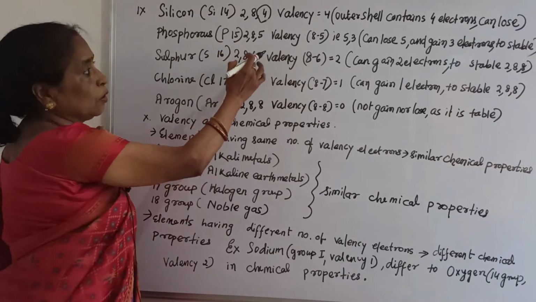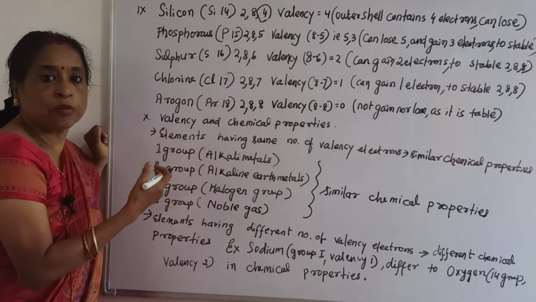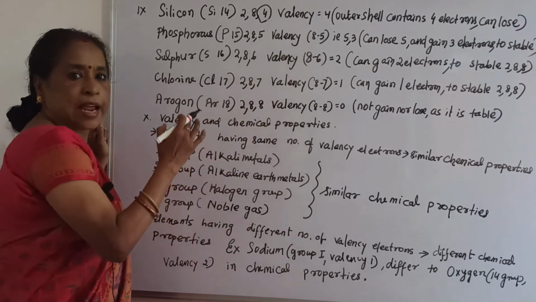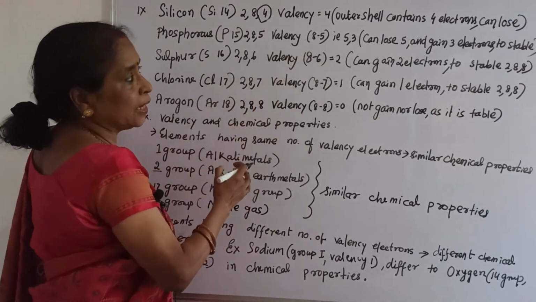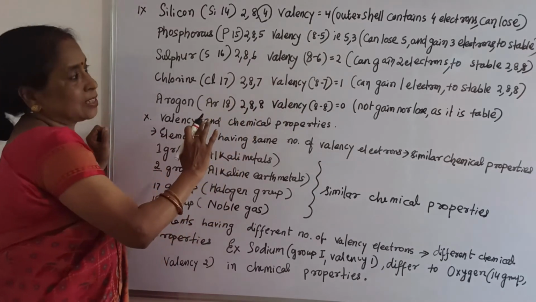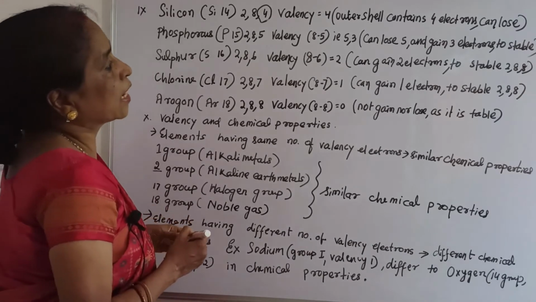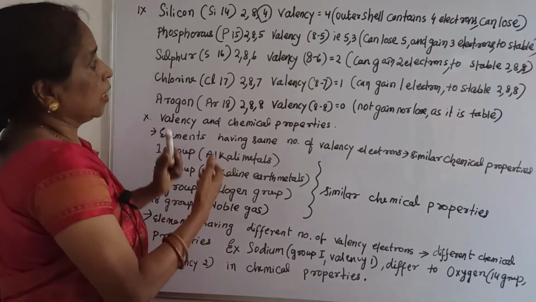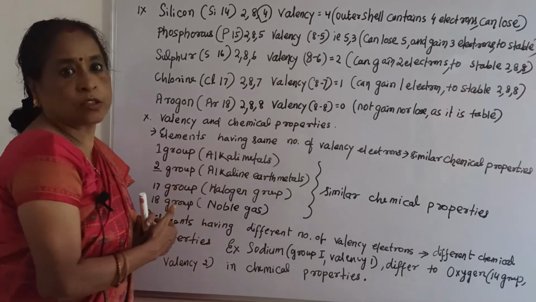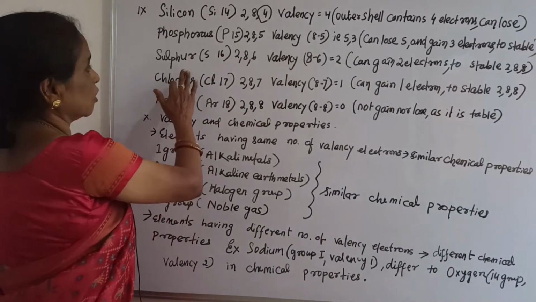Now here you will follow the rule, because with 5 electrons, if it is lost, that is very difficult; a large amount of energy is required. That is why valency means 8 minus 5, that is equal to 3. So here 5 also sometimes it behaves as 5 valency, and also 3, that is why it has 2 valencies. That means it can lose 5 electrons to attain inert gas configuration, that is 2, 8, or gain 3 electrons to attain inert gas configuration. So 5 and 3 are the 2 valencies.